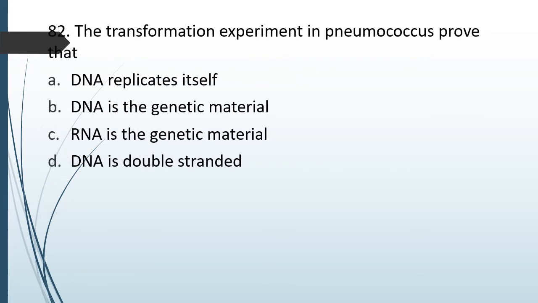Question number 82. The transformation experiment in pneumococcus proves that DNA replicates itself, DNA is the genetic material, RNA is the genetic material, DNA is double-stranded. Transformation experiment in pneumococcus proves that. The correct answer is option B. It proves that DNA is the genetic material.